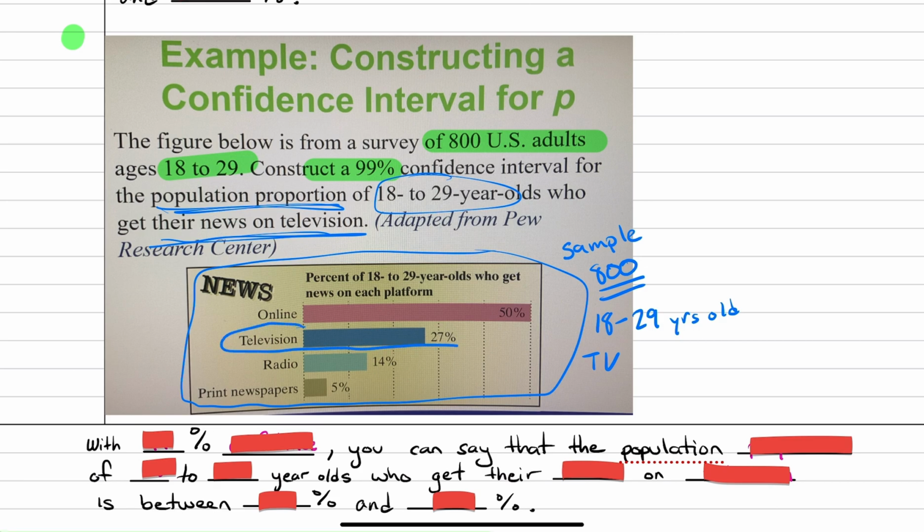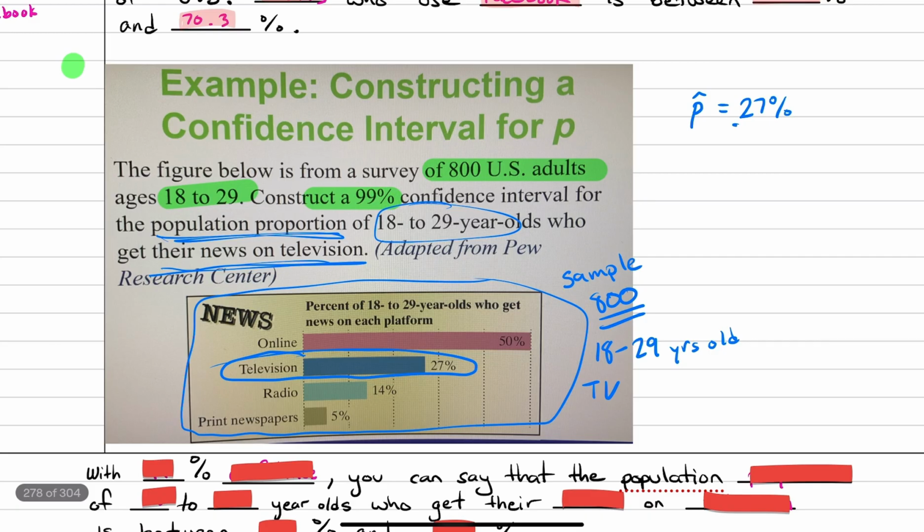I should be looking at the one that says television. So 27% of adults in the sample get their news on television. So that is the proportion of the sample. So then that is going to be my point estimate.